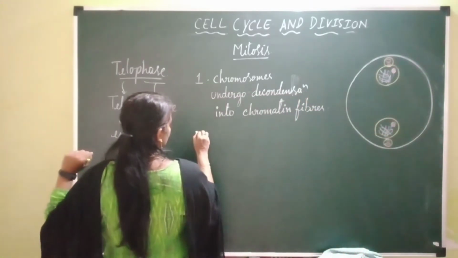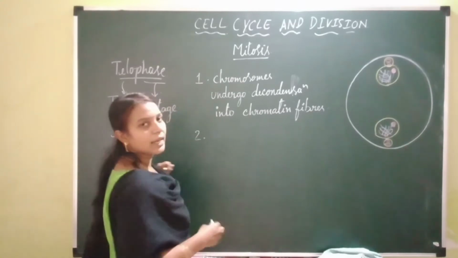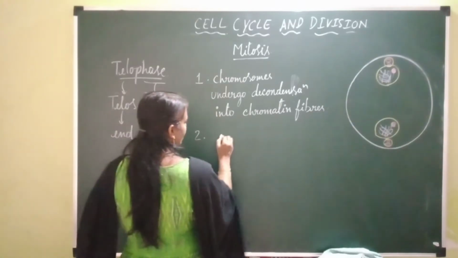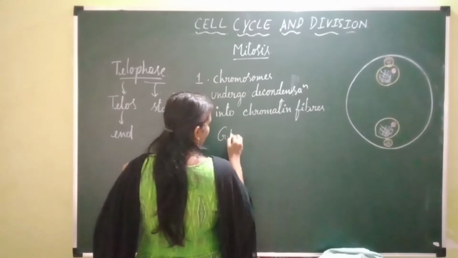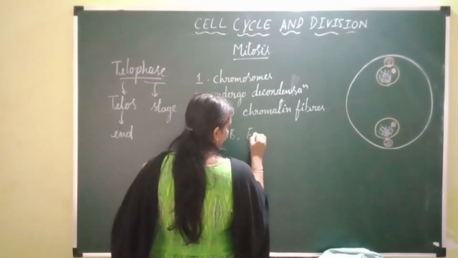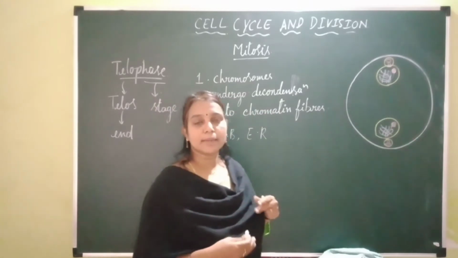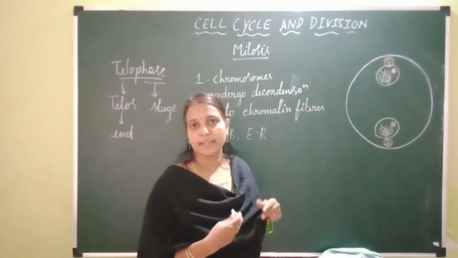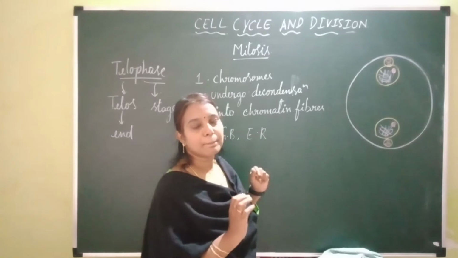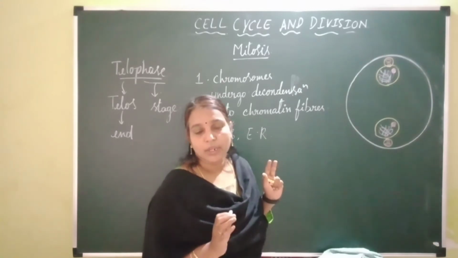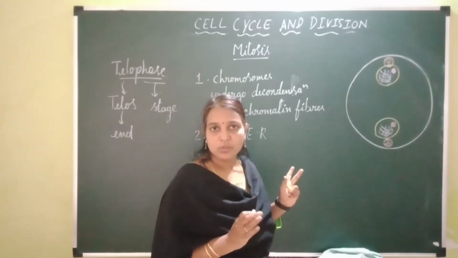Next change. All cell organelles like Golgi bodies, the endoplasmic reticulum, and all other cell organelles which disappeared by the late prophase will reappear during this telophase. So telophase is completely opposite to prophase.